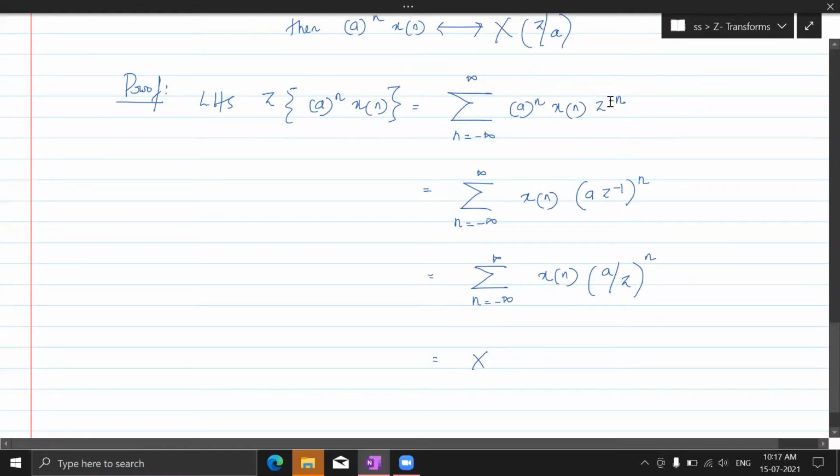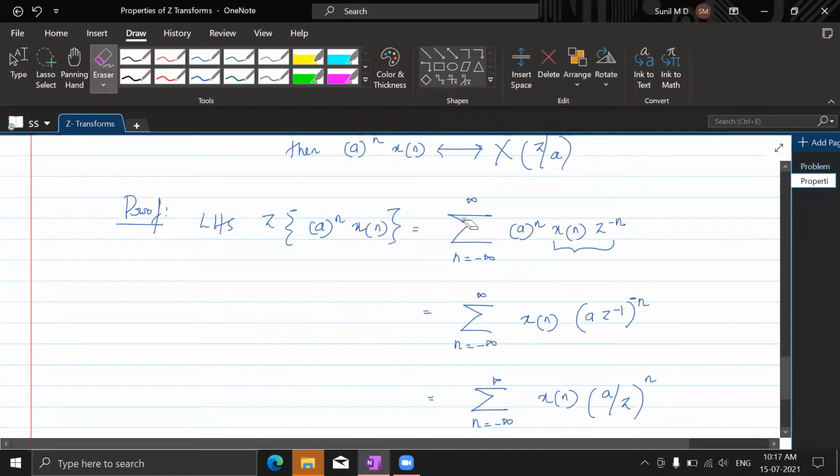Suppose I need minus n here, because I need to bring it to this particular form. Fine. If this has to be minus n, then this needs to be rearranged in this form. Let me just write that again.